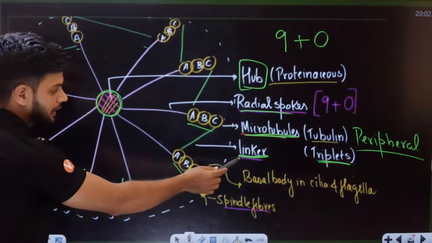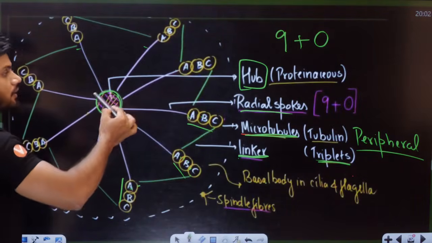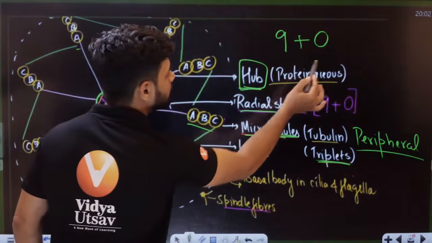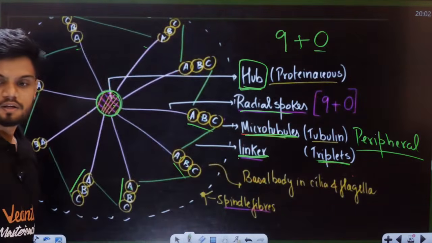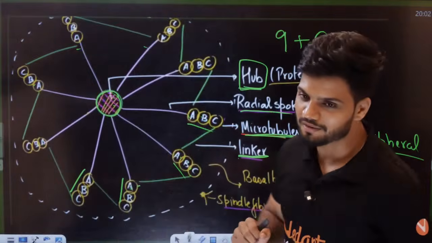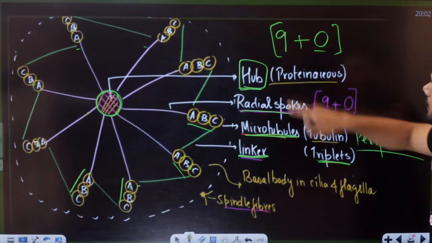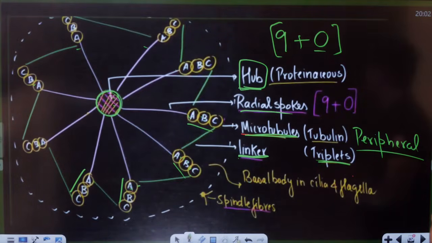Between them we have linker here, radial spoke connecting here. Right in the middle we have something called a hub, which is 0 because there is no microtubule in the center. So we can see 9 plus 0 arrangement here, students.